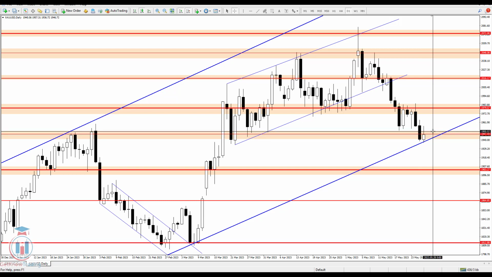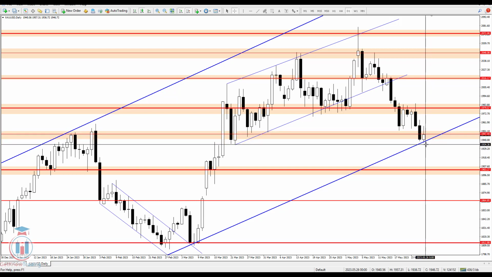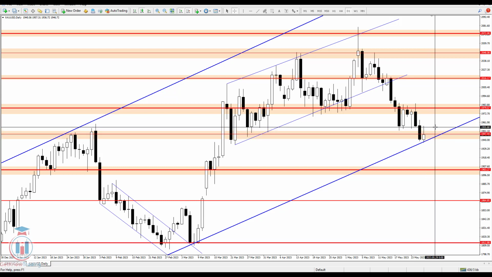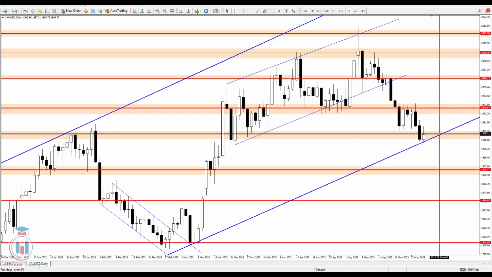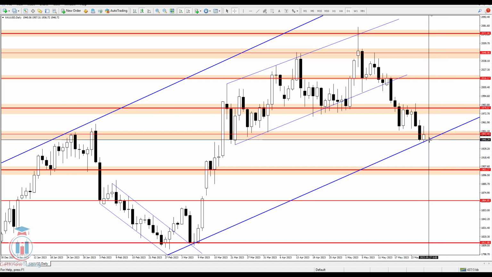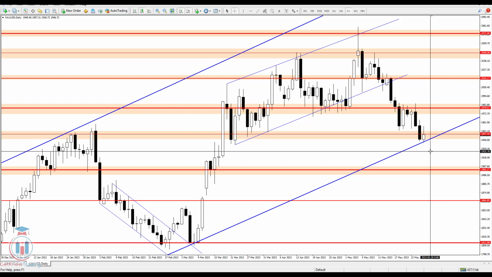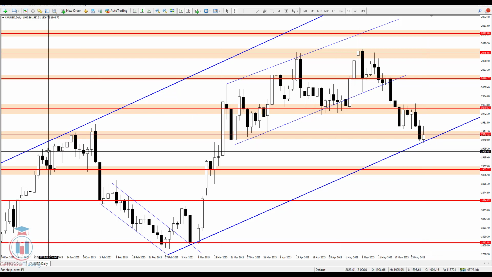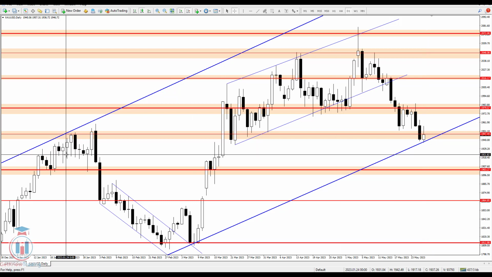So I'm expecting that the price will break down to the downside from this area, but before that we could see the price reaching this area again, making wicks, and then trying to make a breakout. If the price goes below this price level, the next price level where the price will move is around this area. We can see in the past that the price had problems reaching lower levels.